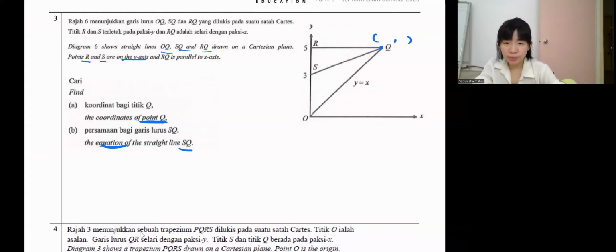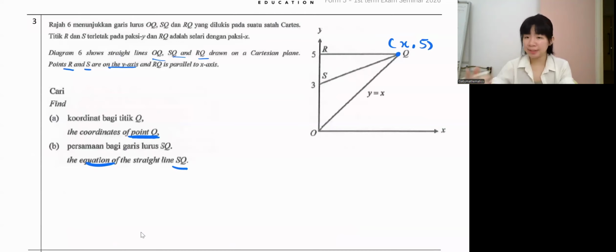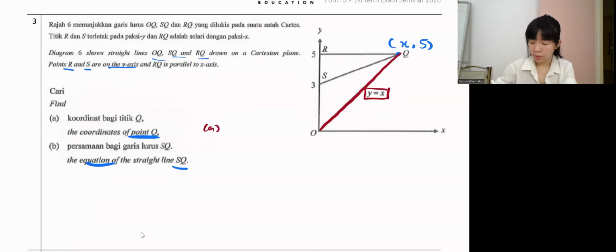All right, so Q. Since this line is horizontal, Y is 5. How about X? Actually this question is 1 mark. If you know the answer, get through. If you want to show steps, this line is given the equation Y equals X, so we can use Y equals X to find X. I got Y is 5, so 5 equals X, then X is 5.